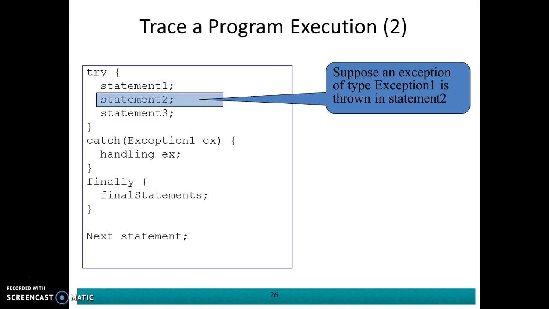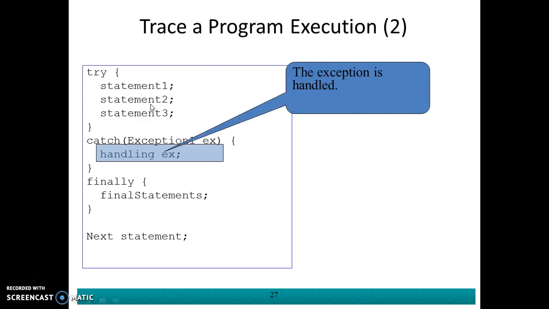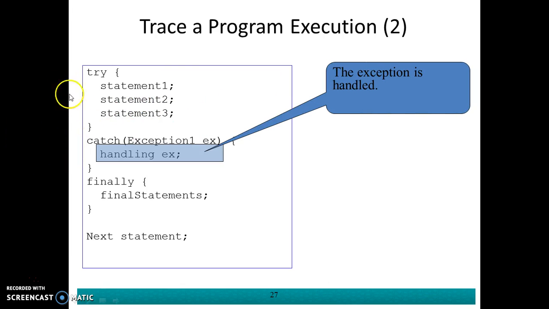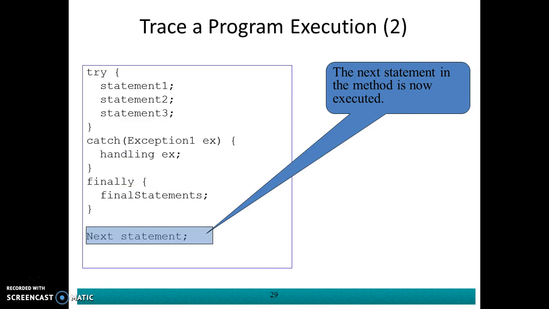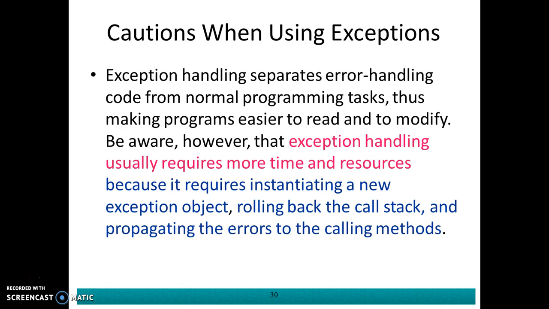So let's say an exception of type Exception1 occurs, and let's say it is thrown in the second statement. What will happen is that this particular catch block will be executed. So the exception is handled by this particular block. And still, the statements that you include in the finally block will always be executed. And then it proceeds with the rest of the statements in your program.